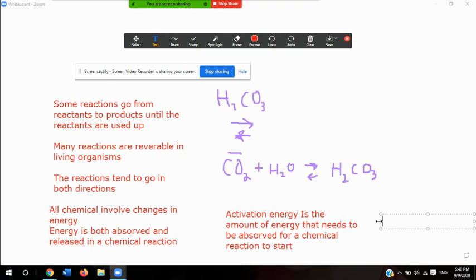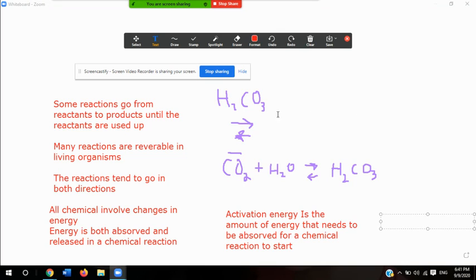But another thing about activation energy is that they compare it to the energy you would need to push a rock up a hill. Once the rock is at the top of the hill, it rolls down the other side by itself. A graph of the activation energy that is added to start a chemical reaction is shown at the top of figure 4.3 of your textbooks. You can go ahead and look at that when you have your textbooks. But basically, activation energy is the amount of energy that I need. They compare it to pushing a rock up a hill. Obviously, to roll a rock down the hill, it'd be a lot easier.